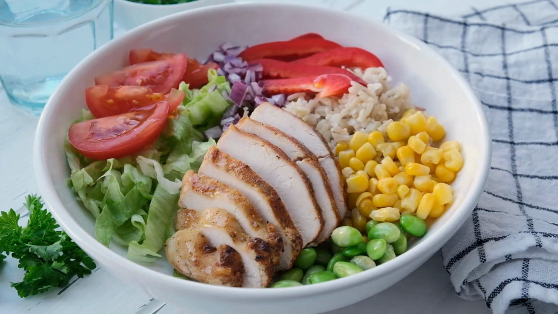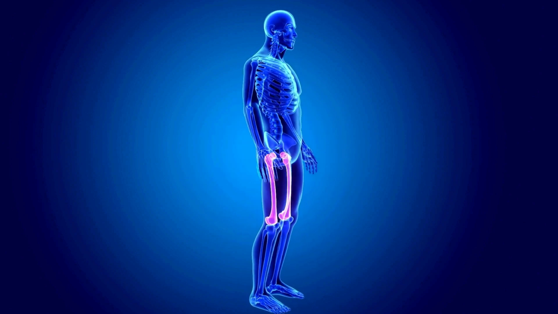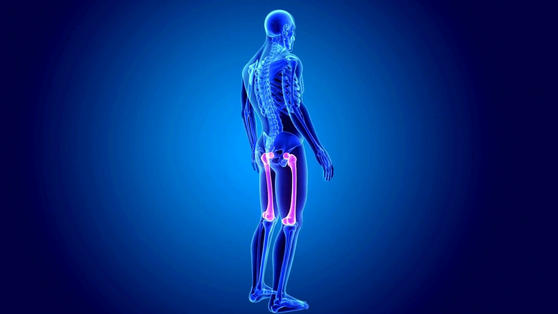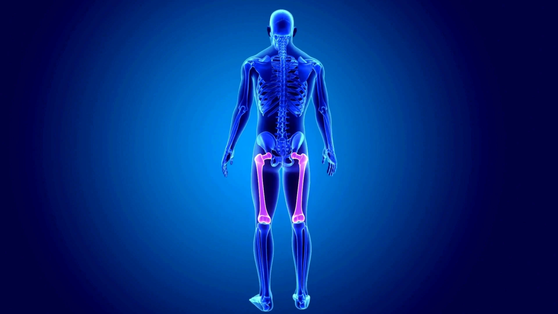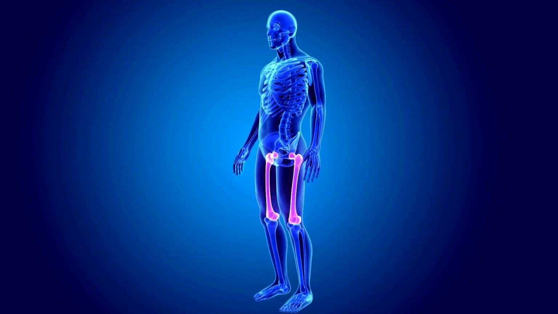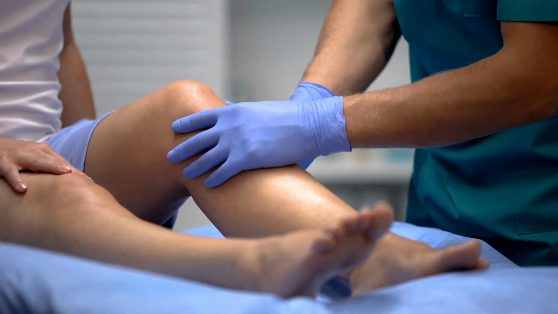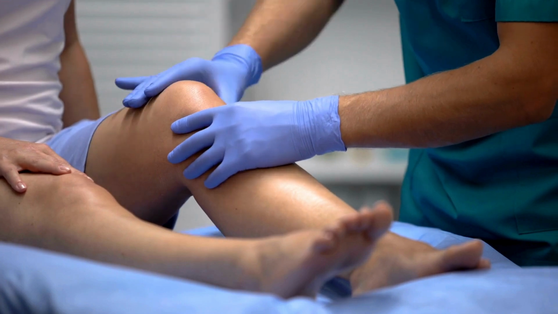Osteoarthritis, wear and tear of joints. Next is osteoarthritis, also called wear and tear arthritis. This condition happens when the smooth cartilage that covers the ends of bones begins to break down. Without this protective layer, bones rub against each other, causing pain, stiffness, and reduced movement.